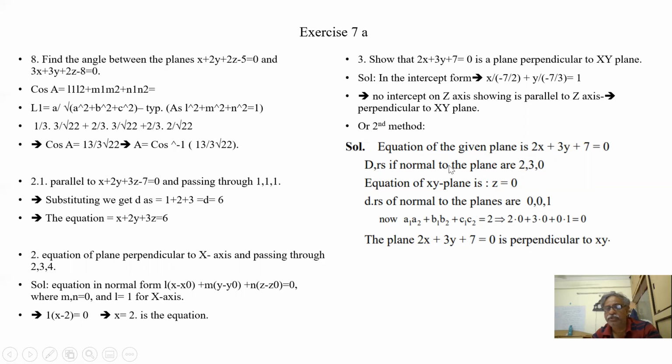So this way also we can do. What are the DCs of the xy plane? 0, 0, 1. Perpendicular. The normal to the xy plane is 0, 0, 1. Okay.